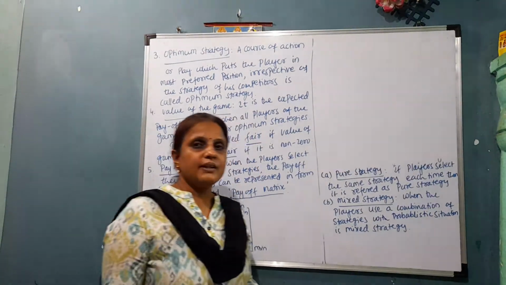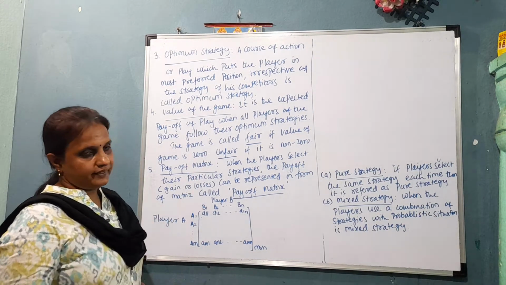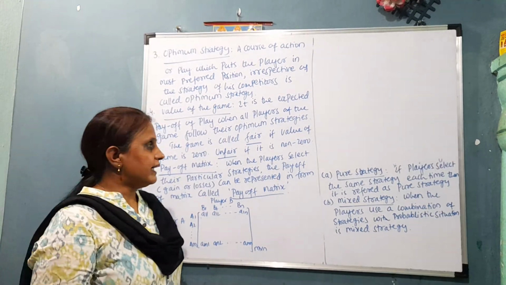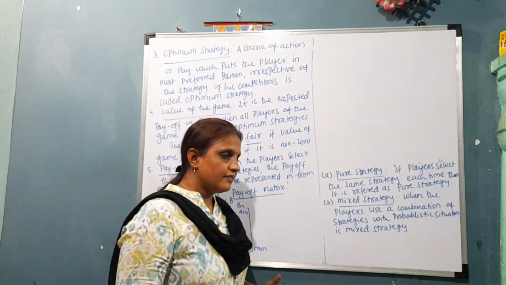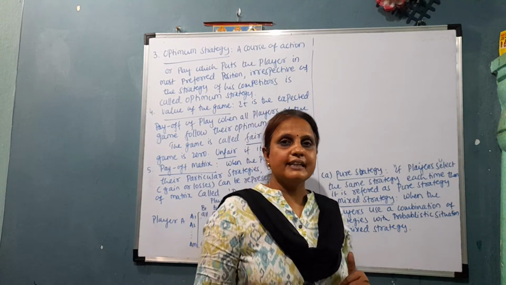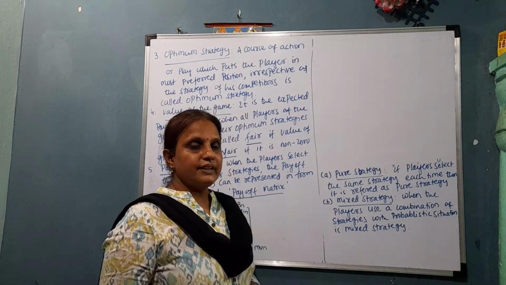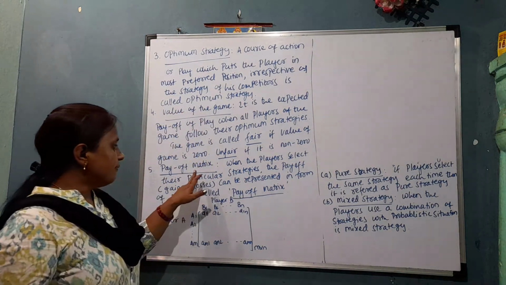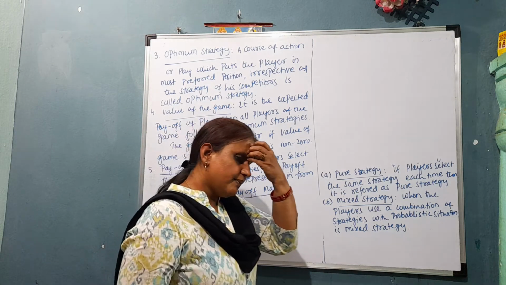Now the next terminology we have is the payoff matrix. Payoff matrix is a matrix which tells us, at a particular strategy, what value we will be gaining or what value we will be losing. Whenever a payoff matrix is written, it is written for a particular player.